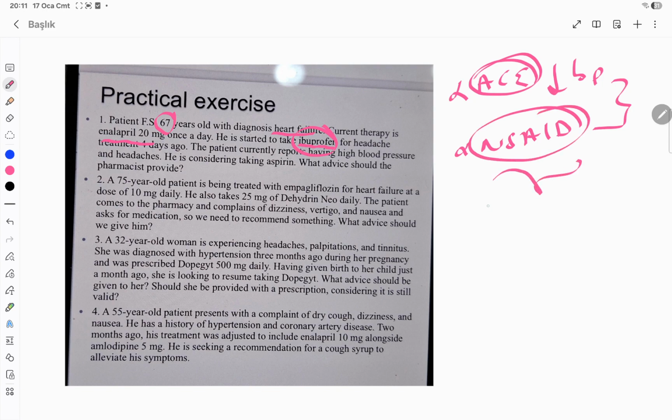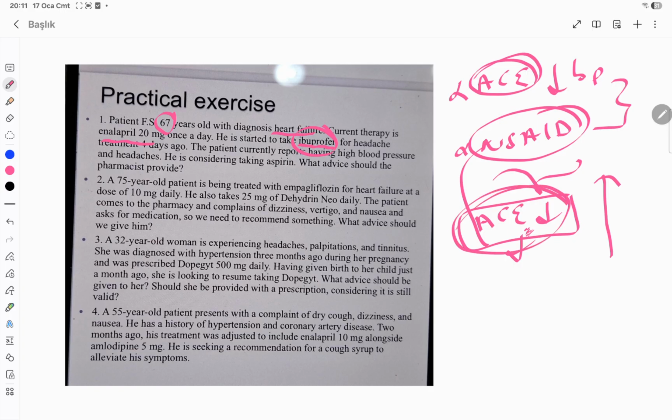be seeing that the effect of the ACE inhibitor is reduced. This was used for high blood pressure, right? It was lowering the high blood pressure. But once you take it with a non-steroidal anti-inflammatory drug, it's not going to work and your blood pressure will go up. So this drug won't give us the effect that we want once you take it with a non-steroidal anti-inflammatory drug.